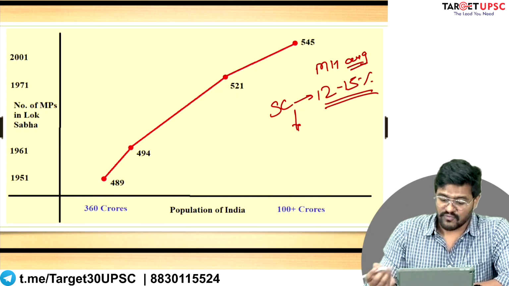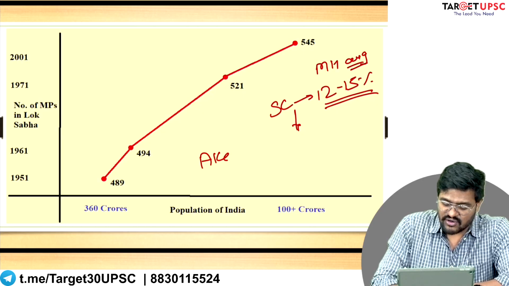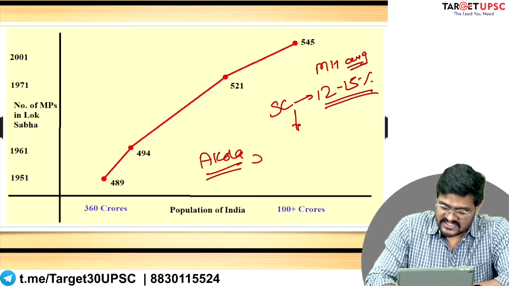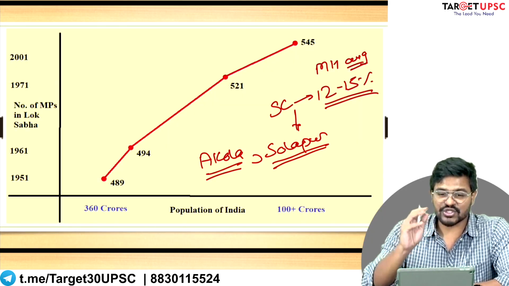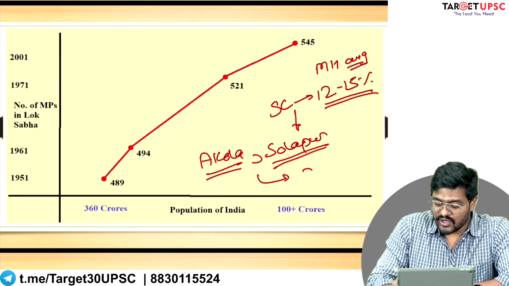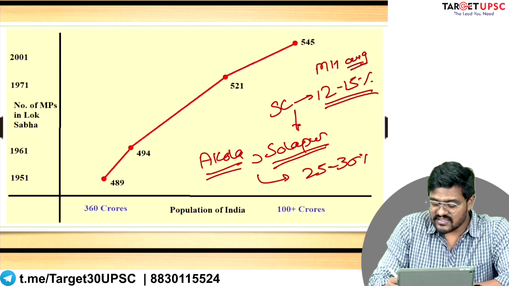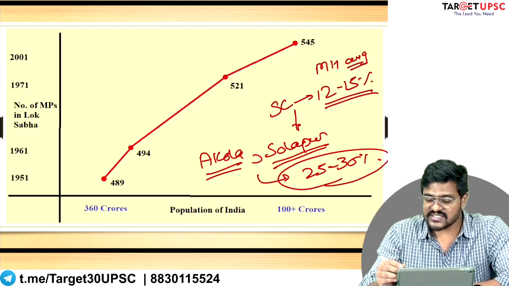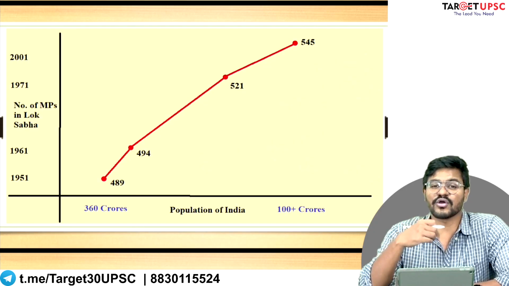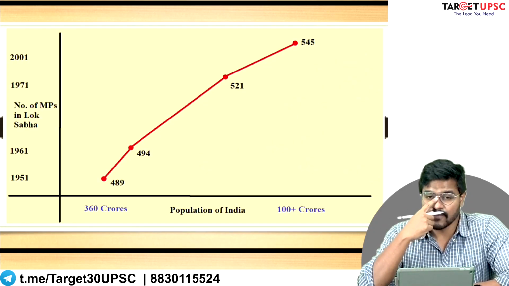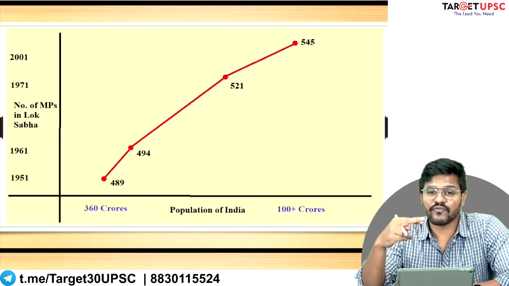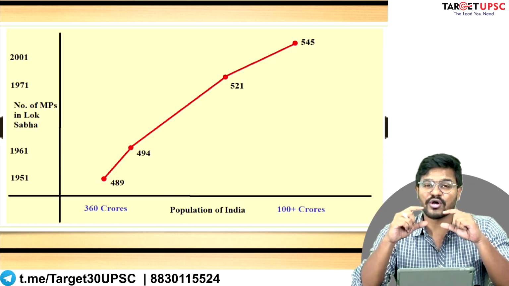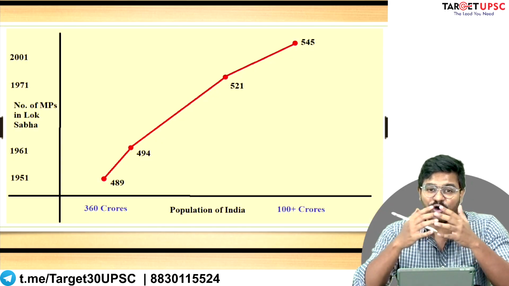For example, the seats of Akola and Solapur have more than 25 to 30% voters belonging to scheduled castes. Therefore, constituencies where the proportion of scheduled castes or scheduled tribes is higher are selected to fall under the reserved category.